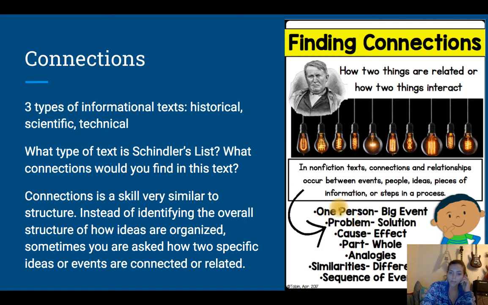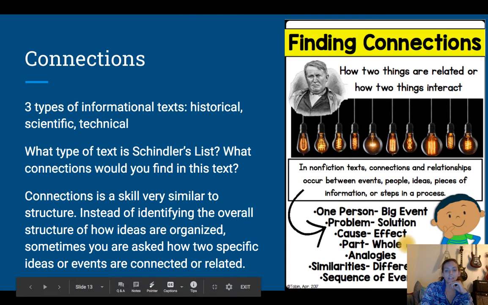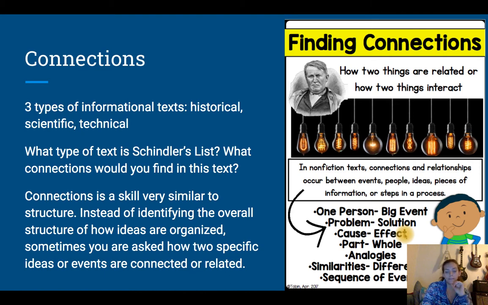So there's one person and a big event, meaning one person caused a big event to happen, kind of, or their work led to a big event. And then there's problem and solution. We know what that is. Something went wrong, and then there's a fix for it. There is cause and effect. One thing happens, which causes one or more than one thing to happen.